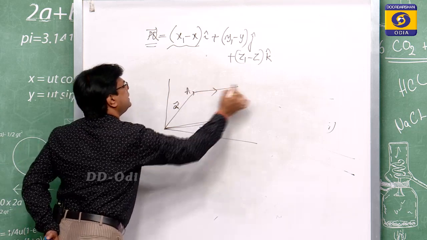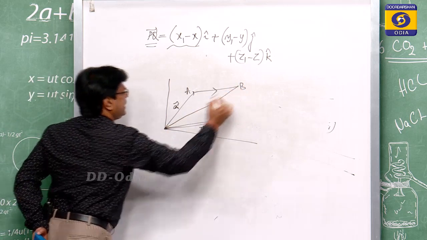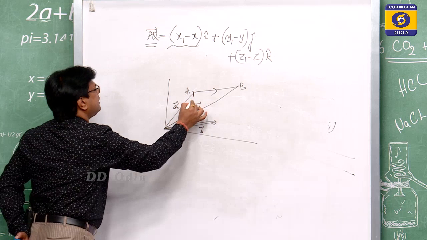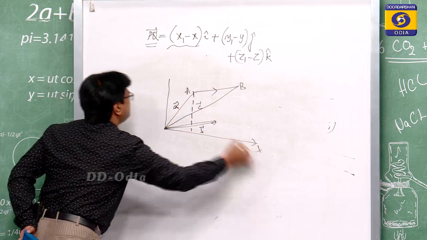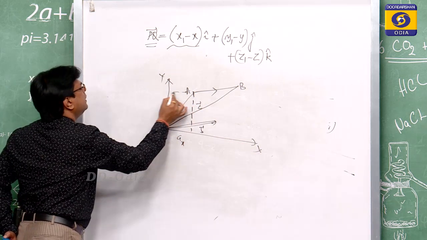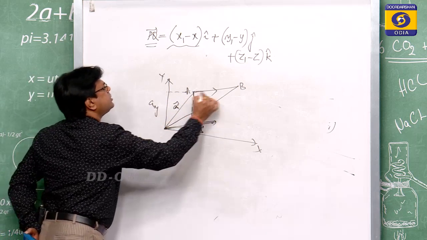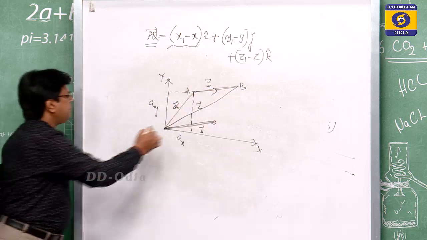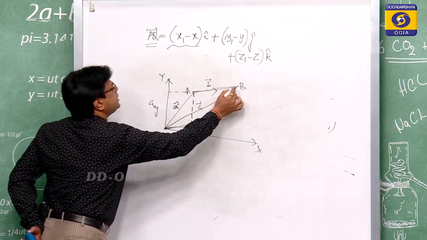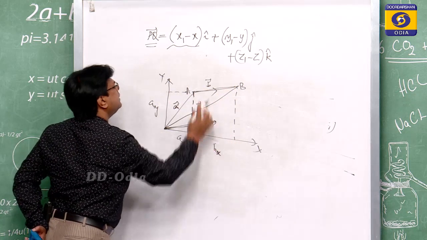Suppose this is your A point, this is your B point. Now we take the case of this, suppose this is your C vector. Now we draw another line perpendicular to the x axis. So, this is your Ax, this is your Ay. Similarly, since this is a B vector, this is also your B vector. We draw it parallel in this way. So, this vector is your Bx, this is your By.